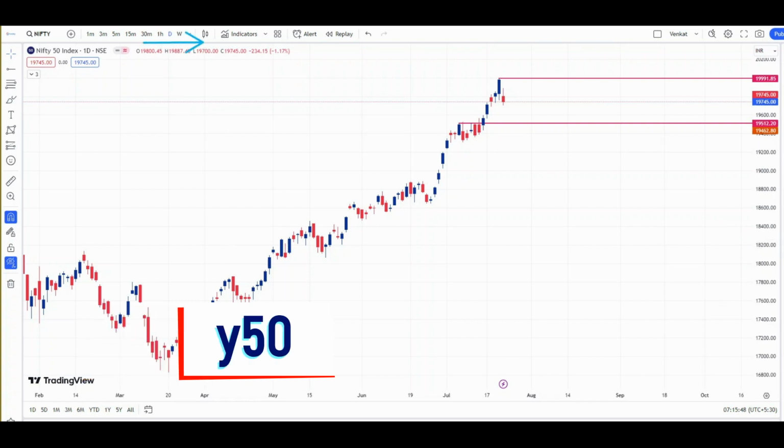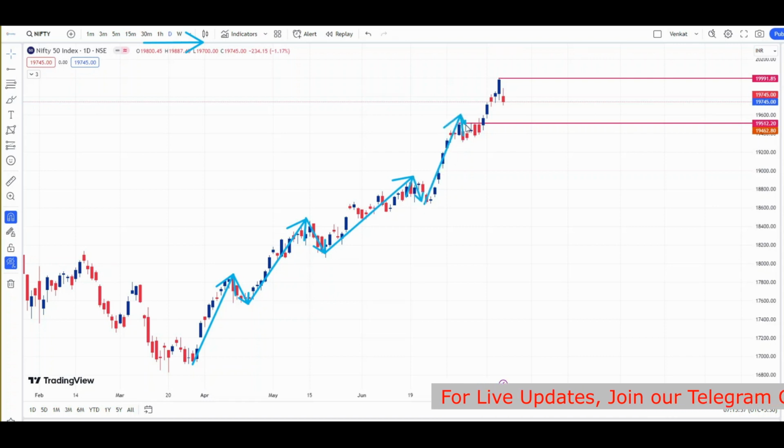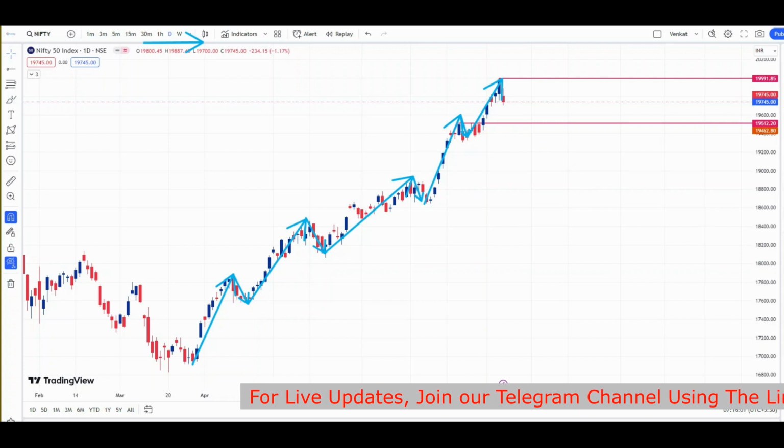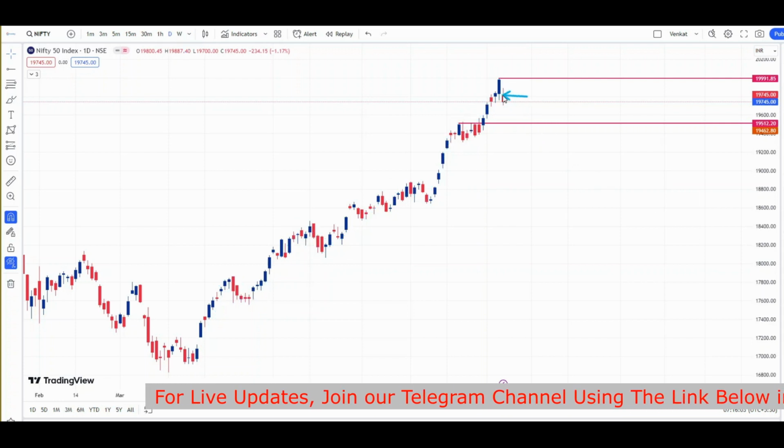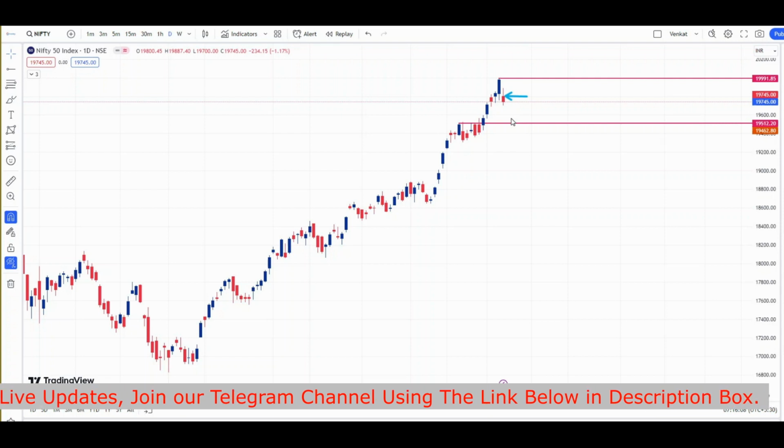What is the present trend of Nifty? The trend is on the upside. That is, we are seeing an impulsive move, then a correction, and for this impulsive move again we are seeing a correction. This last day candle, this fall, is due to the IT sector's fall, that is the news in Infosys.